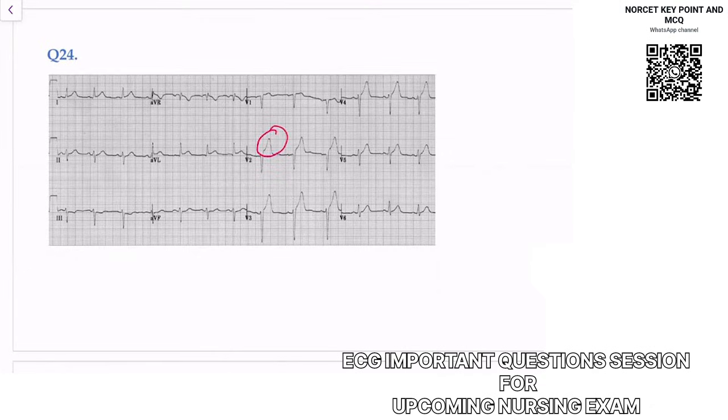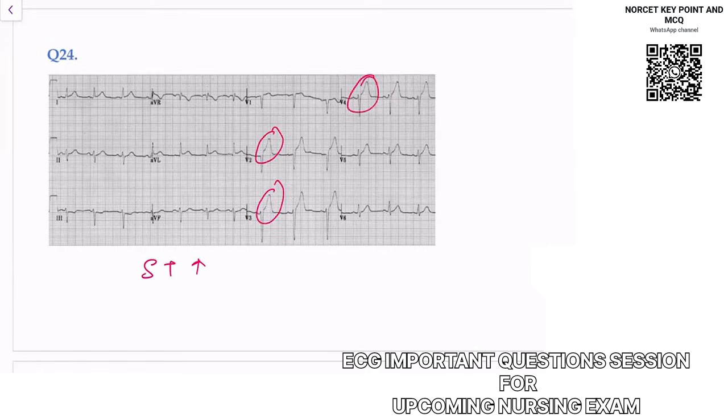In V2, this is your hyperacute wave. You will see ST elevation in V2, in V3, in V4, right? So I can say this patient is having ST elevation. Just see once again, this is what we call ST elevation, from S to T, in V2, V3, V4.